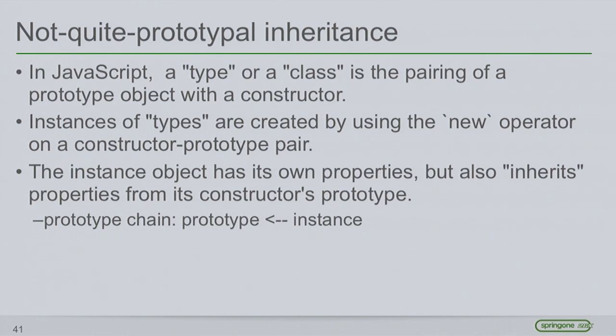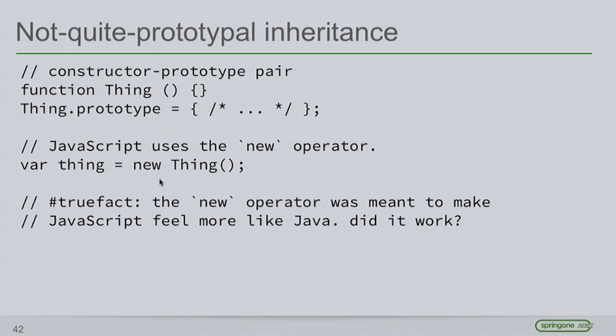In JavaScript, we create these "types," in big quotes, which are just a constructor and prototype pair. We join them together, and then we use the new operator, which constructs this prototype chain so that things can inherit from other things. Just by using the new operator, an instance that comes out of this constructor inherits from its constructor's prototype. So there's an inheritance chain just by calling new.